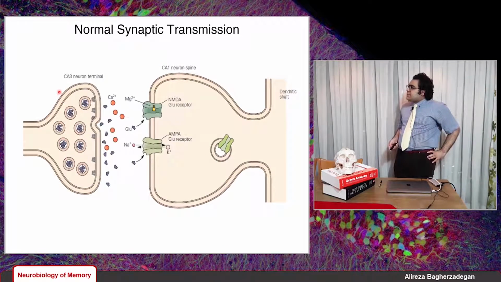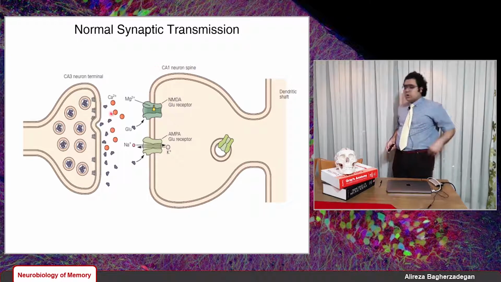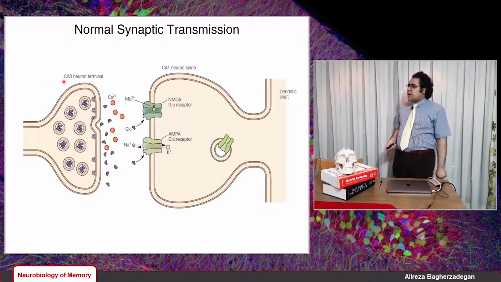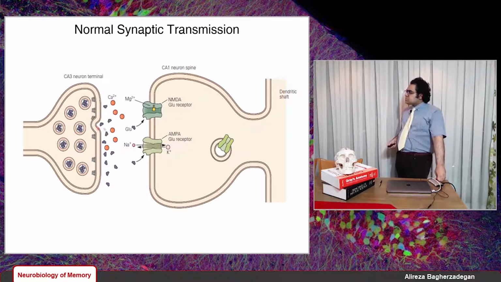This is a synapse between CA3 pyramidal neurons and pyramidal neurons in the CA1 area. And we know from the previous lecture that this synapse is in the pathway called the Schaffer collateral pathway, from pyramidal cells in CA3 to pyramidal cells in the CA1 area of the hippocampus.